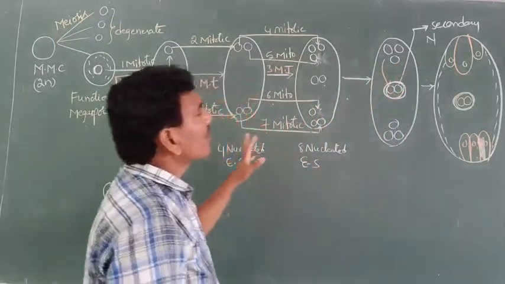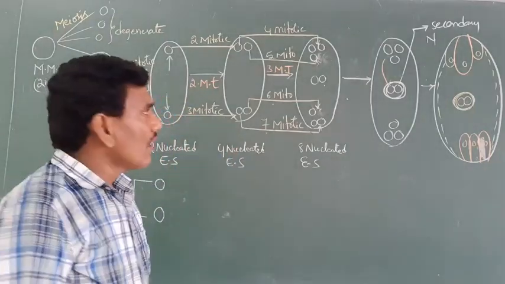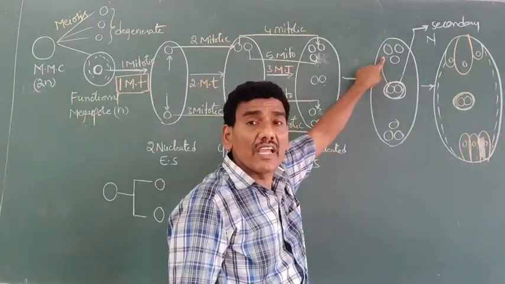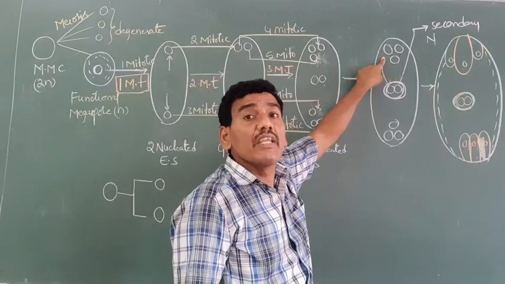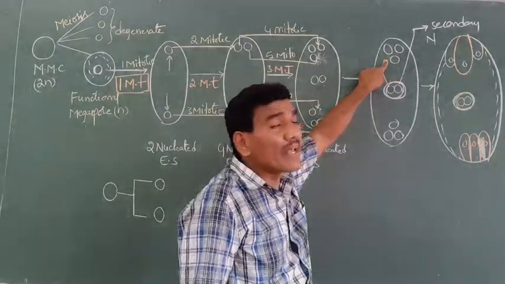One more important point. How many nuclei are located at the micropylar end? 3 nuclei are located at the micropylar end.